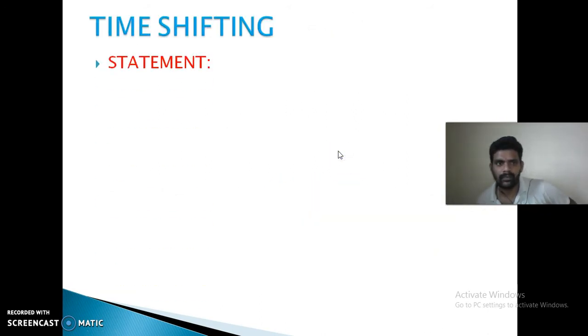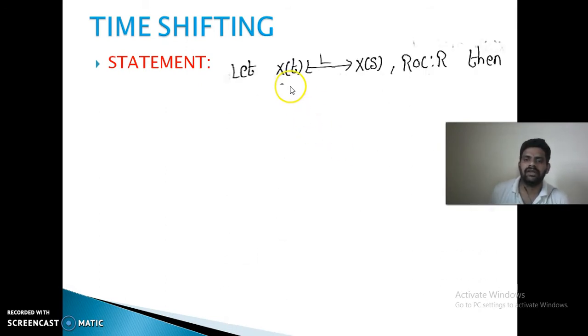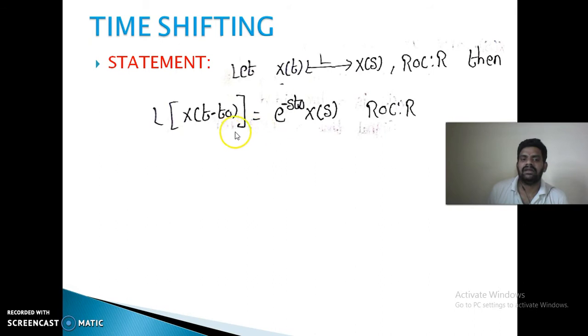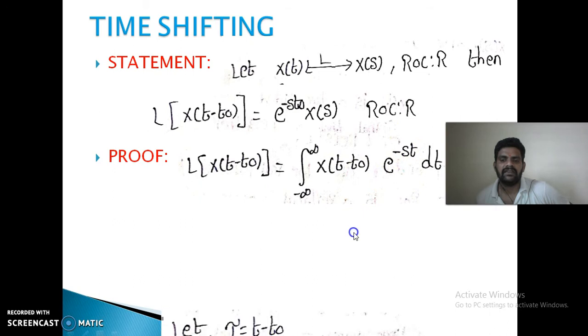Similarly, the time shifting property. If x of t is Laplace transform paired with X of s, with ROC R, then x of t minus t naught is Laplace transform paired with e power minus s t naught into X of s, where t naught is a constant, and the ROC remains same. Proof. The Laplace transform of x of t minus t naught is integral minus infinity to plus infinity x of t minus t naught into e power minus st dt.